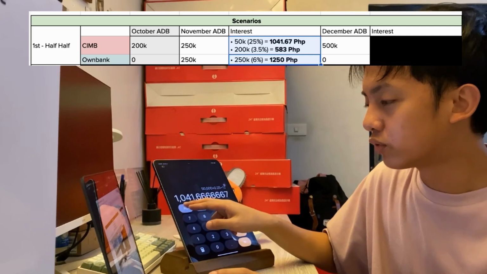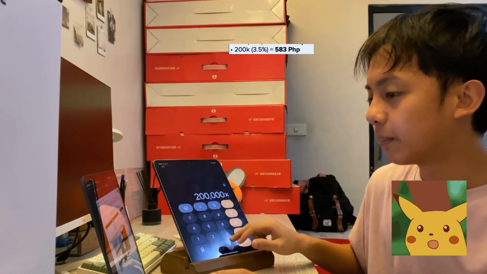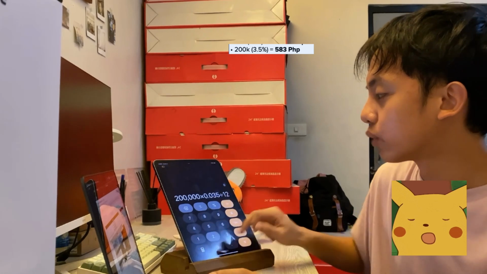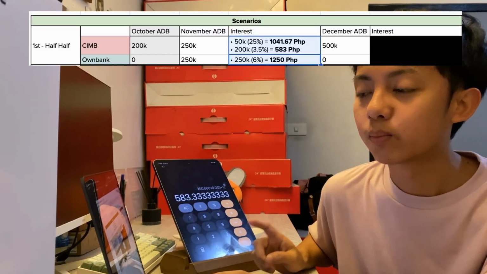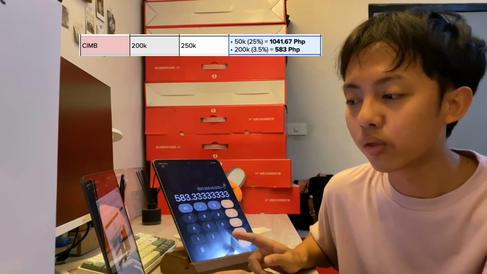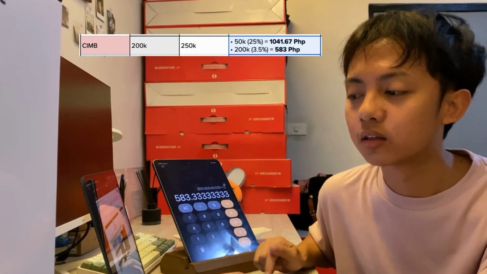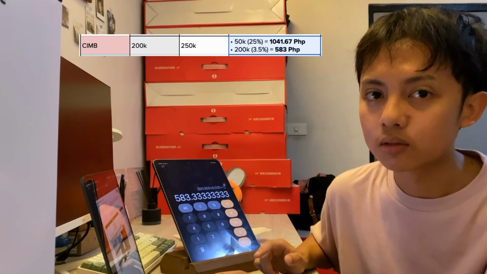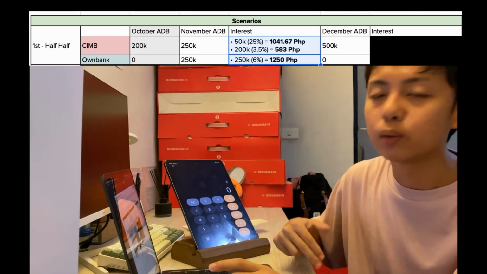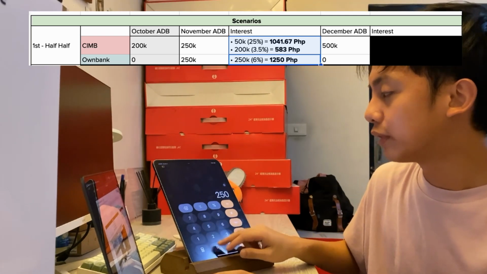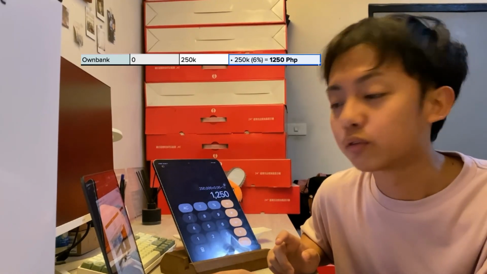And the same we do for the 3.5% per ADB. 200,000 times 0.035 divided by 12, you get 583 pesos. Take note that the 25% promo only applies to the ADB growth. That's why yung 50k lang yung nagkaroon ng 25% application, and then the rest will just be the base interest, which will be 3.5%. For the Ownbank, flat siya na 6% and we put yung half doon. We get 250,000 times 0.06 divided by 12, 1,250 pesos.